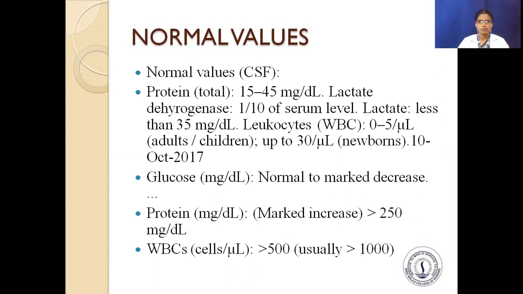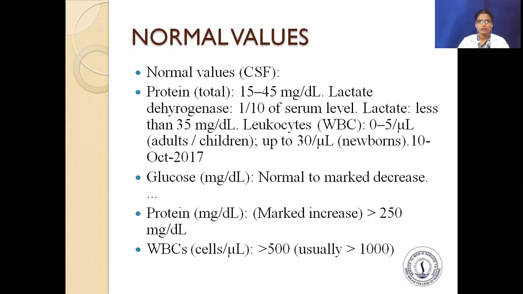Leukocytes, that is WBC, 0 to 5 per milliliter in adults and children also. Up to 30 per milliliter in newborns. And glucose normal to marked decrease, and protein level marked increase, that is more than 250 mg per deciliter.